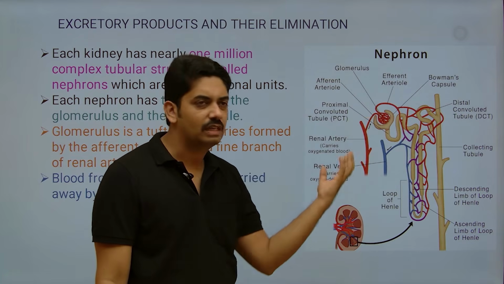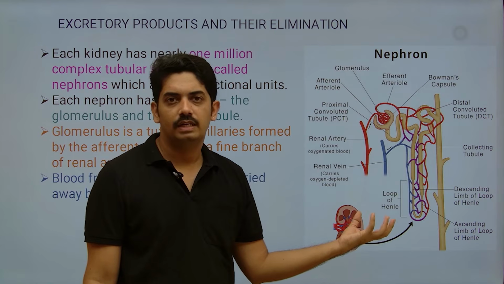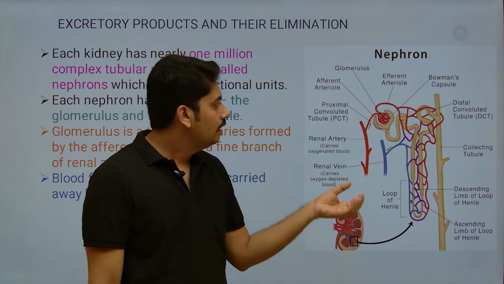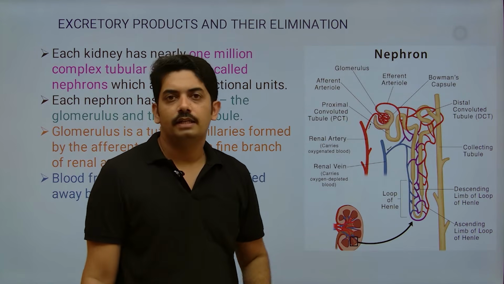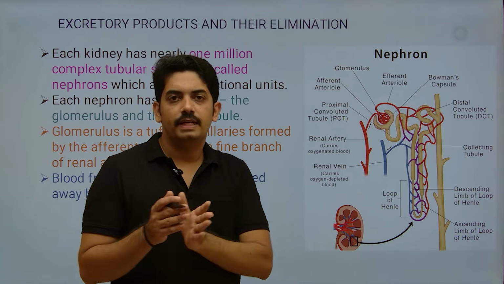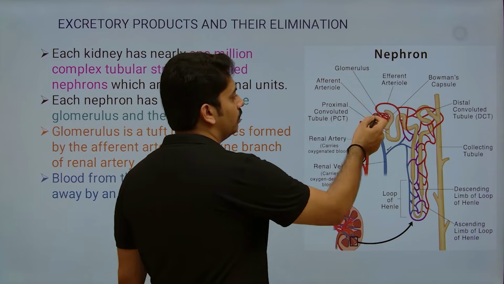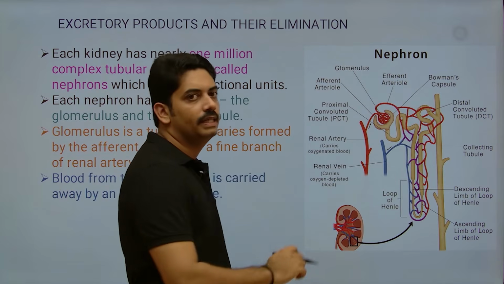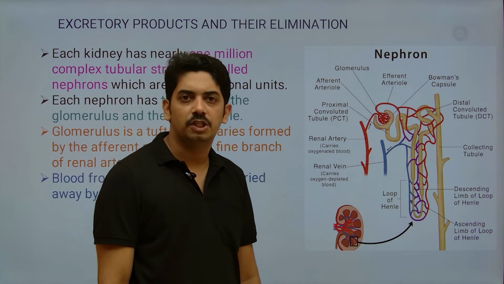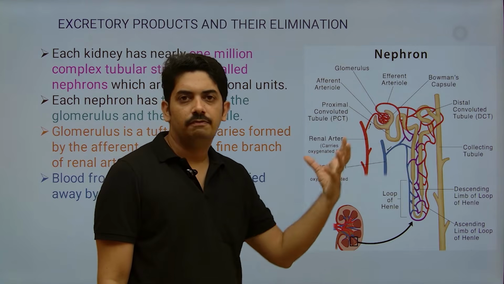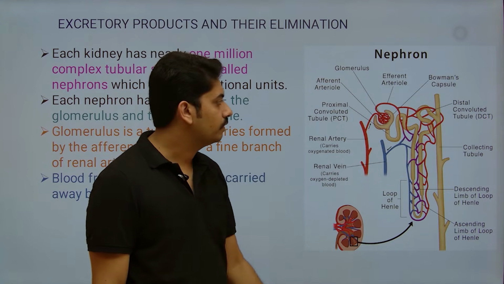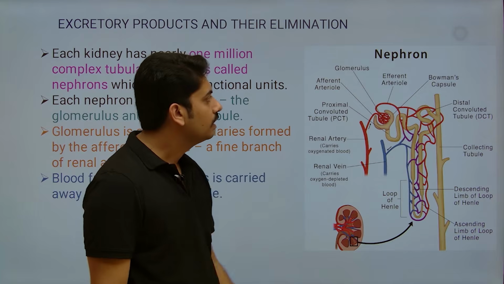This is just a graphical representation, or you can say an animated diagram. Actually, afferent arterioles are broader compared to efferent arterioles, so that in the glomerulus the flow of blood can exert some amount of pressure. The blood can be filtered in the Bowman's capsule. That is the intention.